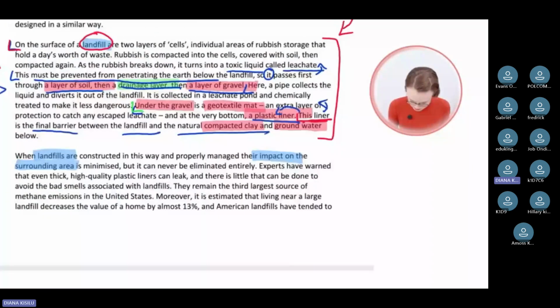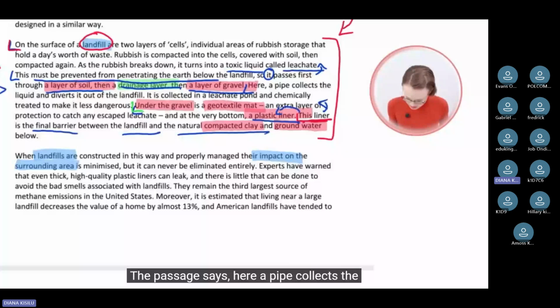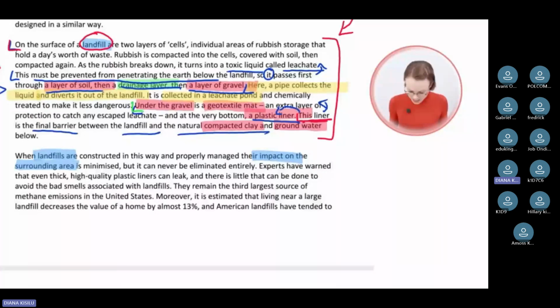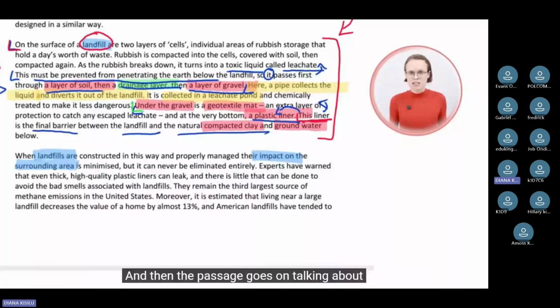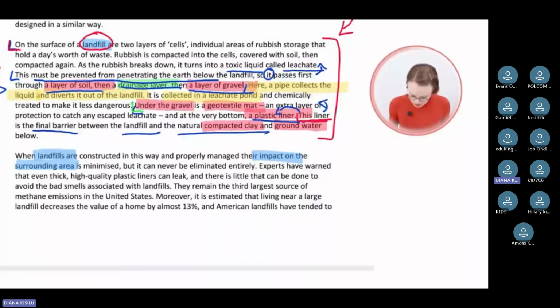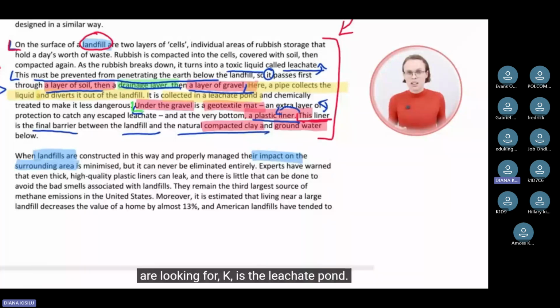The passage says, here a pipe collects the liquid. Exactly, this is what is happening in the diagram, right? And diverts it out of the landfill. It is collected in a leachate pond and chemically treated to make it less dangerous. And then the passage goes on talking about what is under the gravel, the geotextile mat. This is what we read about before. So this means, guys, that the word we are looking for, K, is the leachate pond, this here.